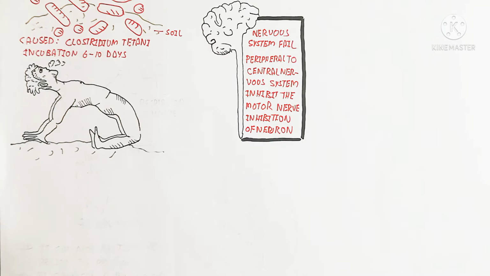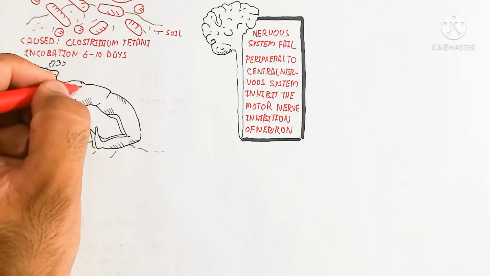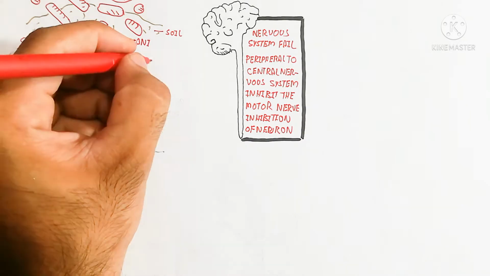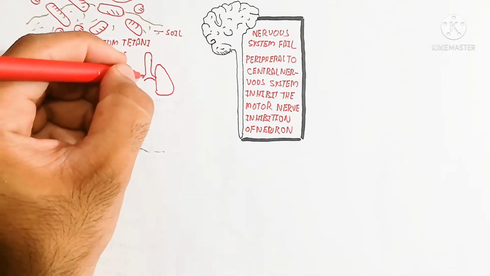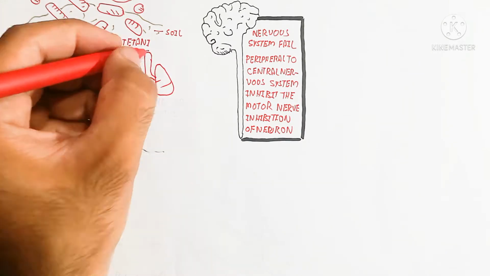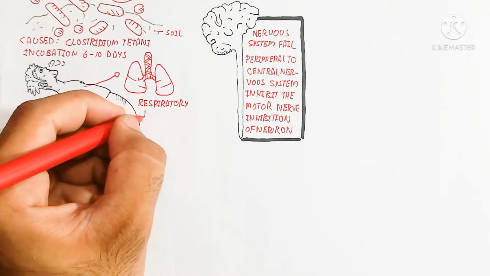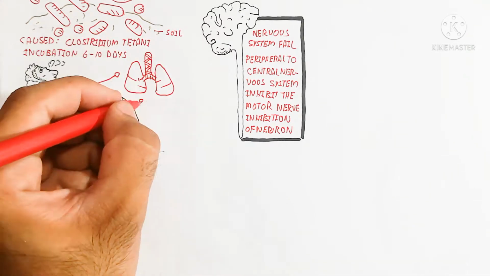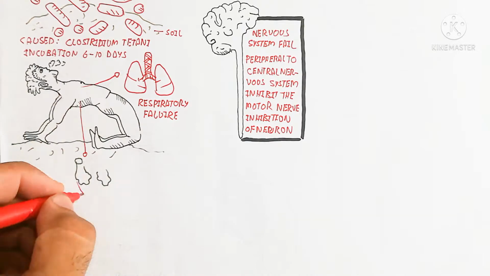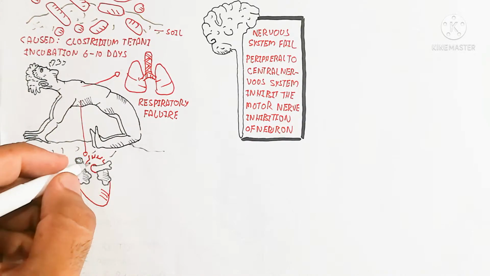So here is a person who has this disease, known as tetanus-infected disease. Respiratory failure and cardiac failure are the major causes of death, and the muscles will be cramped and unable to move by our own will.